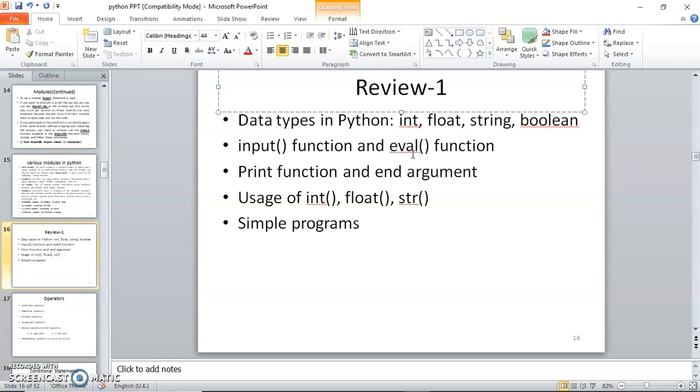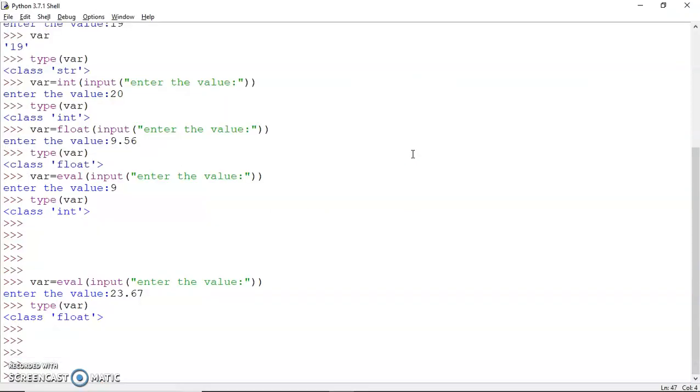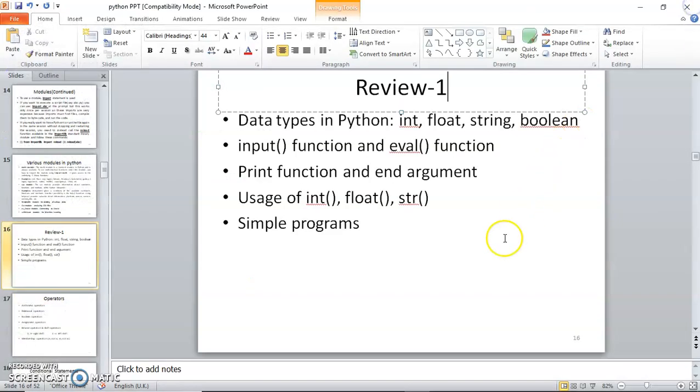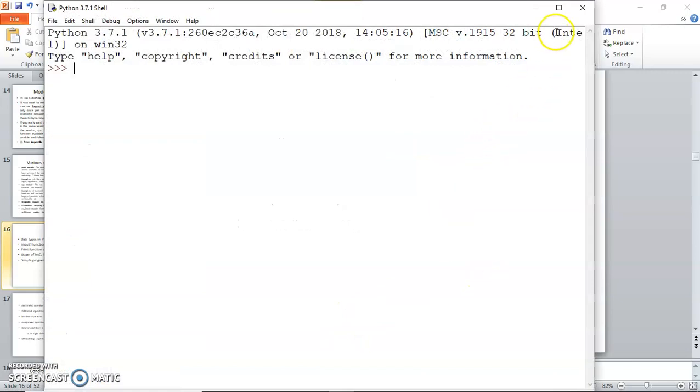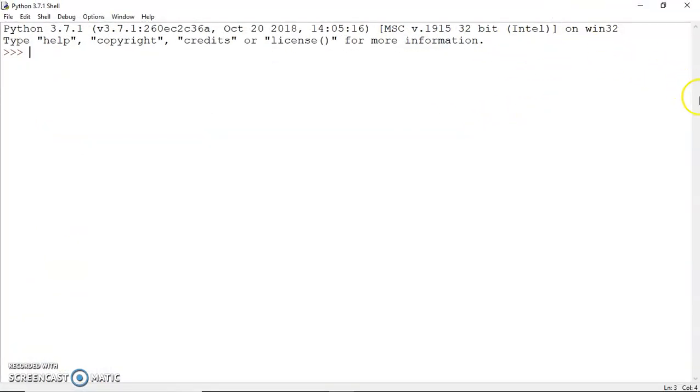Then we discussed the print function and the end argument. Let me start the Python interpreter again so that we have a clear screen. If I want to print something, I can use the print statement, and this message is printed.